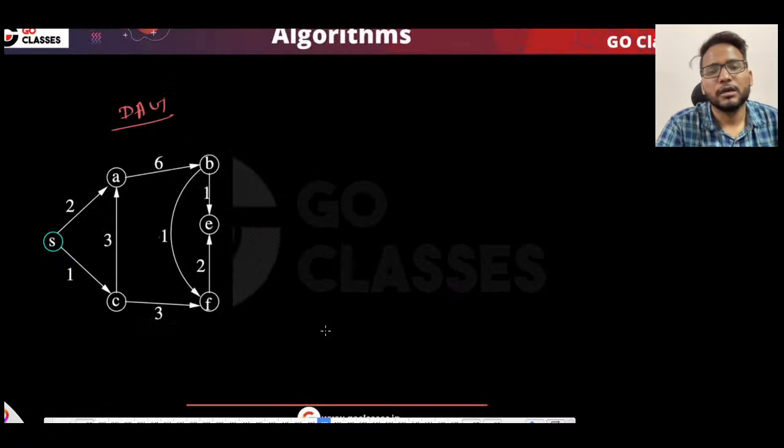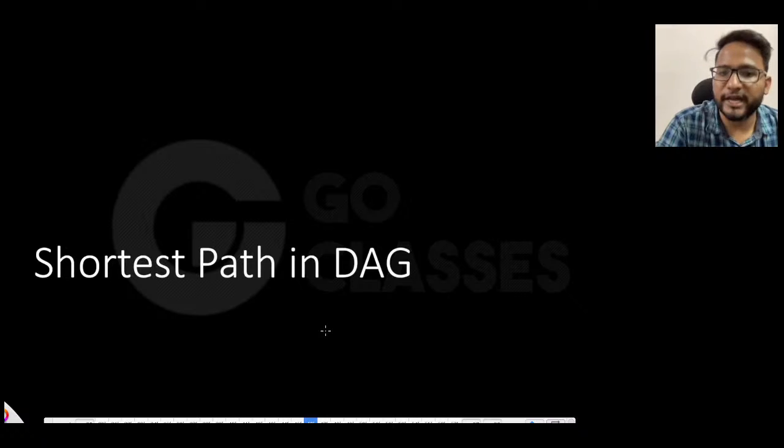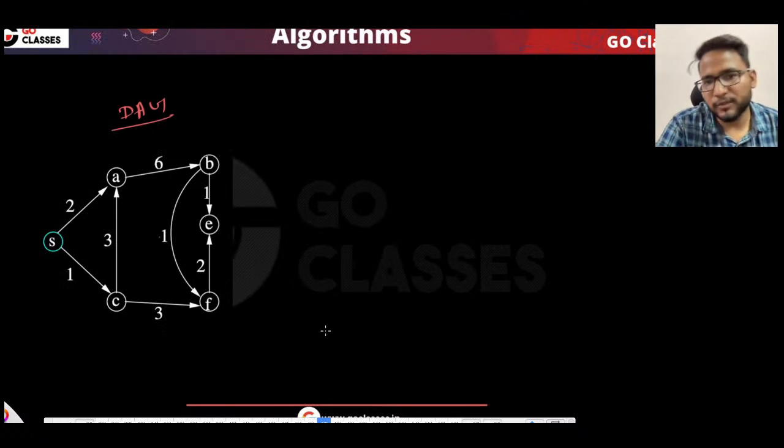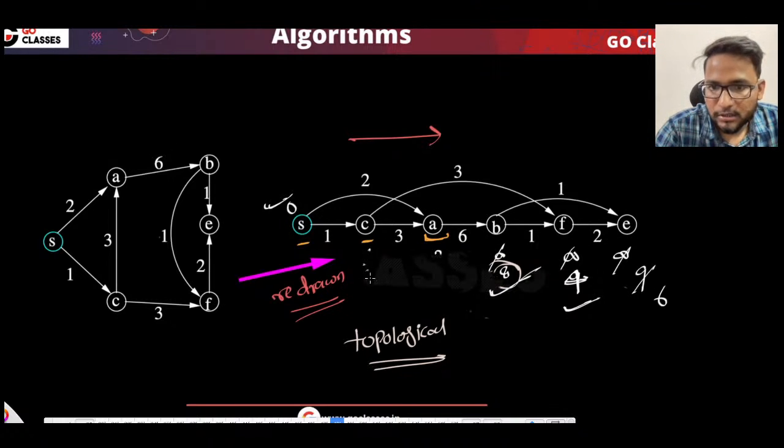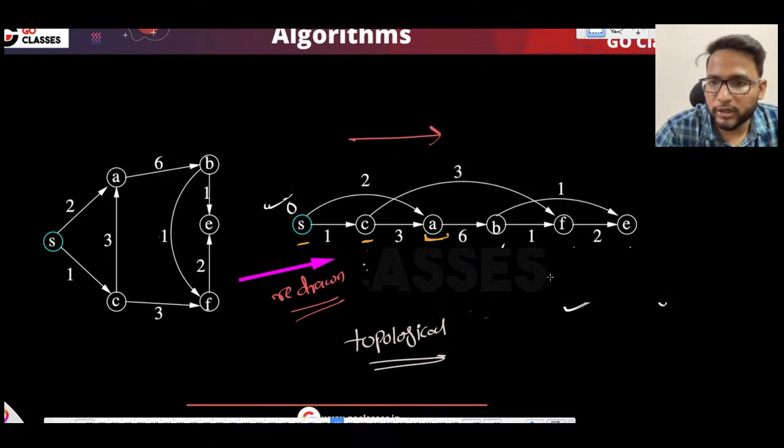great. Now let's just find the shortest path in a DAG. See, suppose this is the directed acyclic graph that I have, and let me just redraw this graph. Okay, so I have just redrawn this graph. There is nothing else I have done. Let me remove these things. So this is just a redrawn version of the same graph, which means that I have not computed anything, I have not done any analysis. It is just a redrawn version of the same graph.